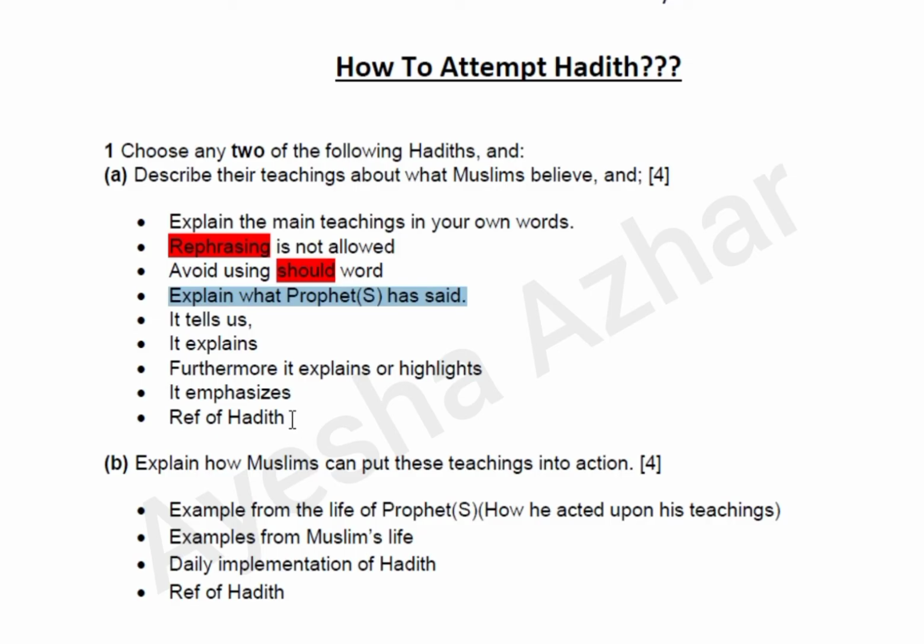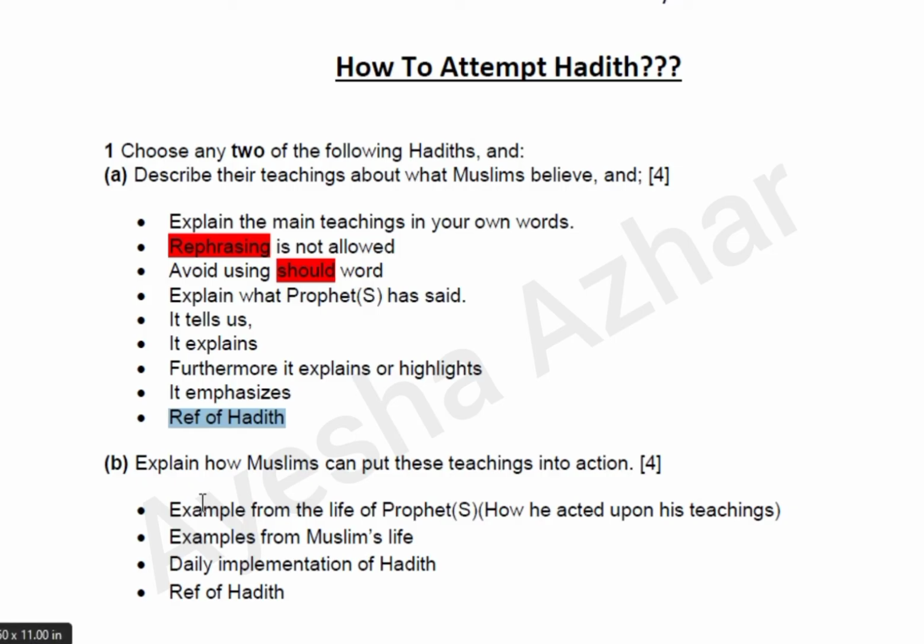In most cases, I have observed that students used to write a quotation of a Quranic reference in question number 1 of paper 2. This is totally wrong. This is not the right pattern, this is not the way to achieve A's or A stars, right? So if you are attempting a hadith in question number 1 of paper 2, you are supposed to give a reference of the hadith only. Alright, so the hadith reference could be given in between your explanation, it could be given at the end, but definitely it should be according to your content.